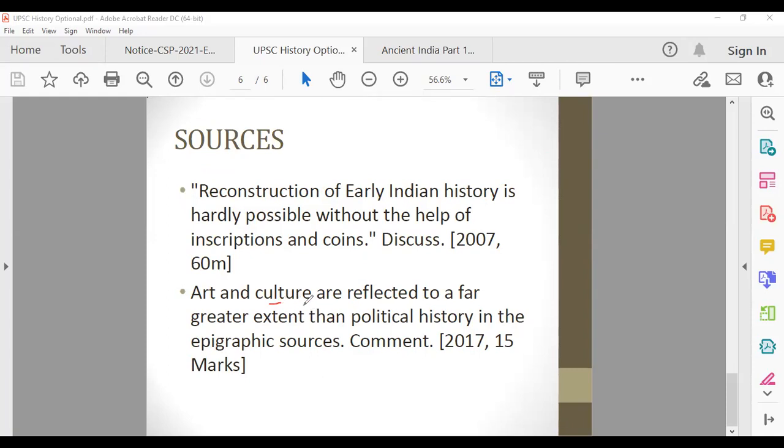So this is the question. Art and culture are reflected. This is a 60 marks question. They don't ask 60 marks questions now, but they can easily ask you this question by framing a 20 marker. In optional, what happens? There's a 20 marker and a 15 marker, right? This question we'll do in the next class.